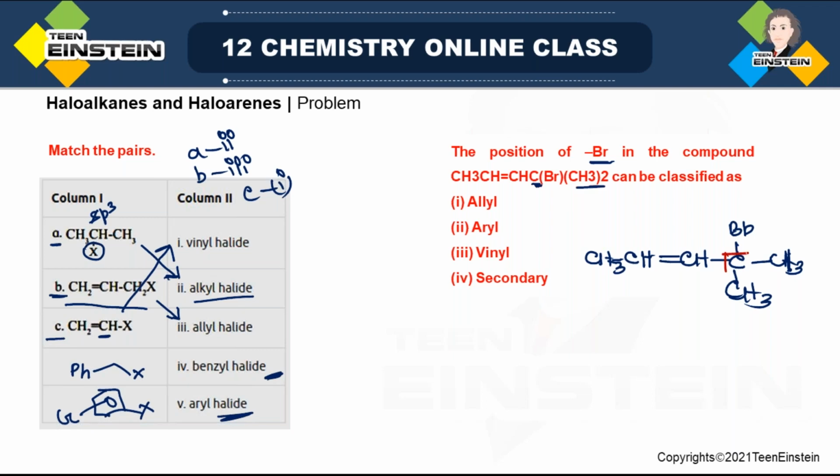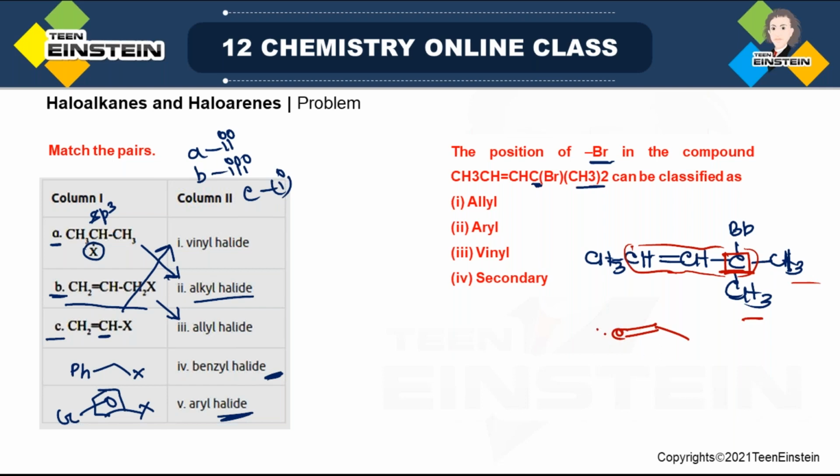So bromine is attached to this carbon. Now if it is allyl, then remember allyl group is C=C double bond, then CH. But that doesn't mean it will not have any other substituent. So here also we have this fragment C, C=C double bond, then C. It is true that there are other substituents.